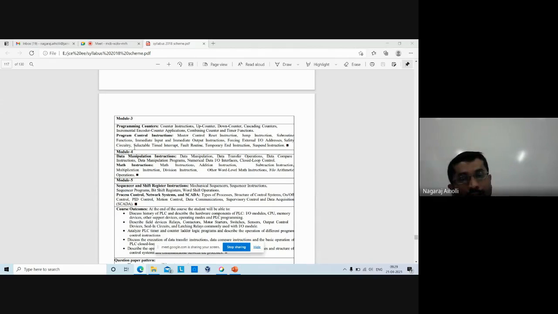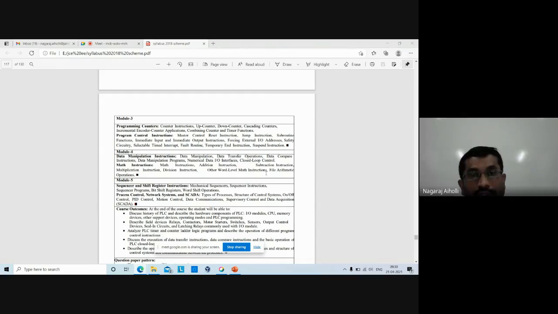Next, module 4, data manipulation instructions. Data manipulation, that is move instruction, addition, subtraction, division, multiplication, all those data manipulation. Data transfer operations, data compare instructions, manipulation programs, numerical data input output interfaces, closed loop control. Then mathematical instructions, that's what I mentioned here. Mathematical instructions such as addition, subtraction, multiplication, division, other word level mathematical instructions.